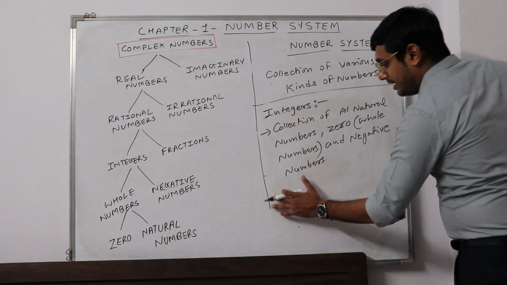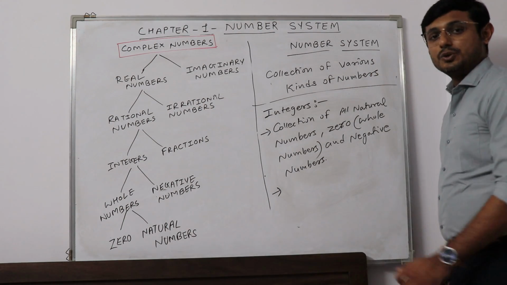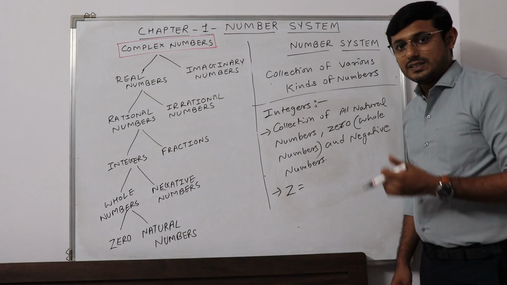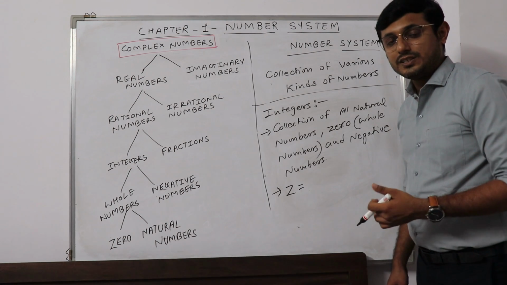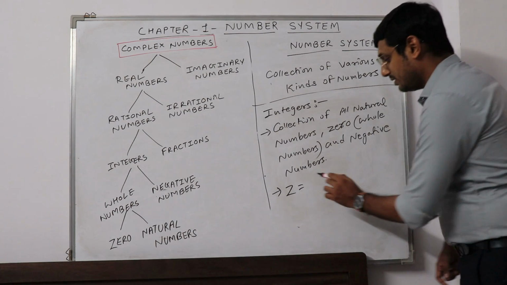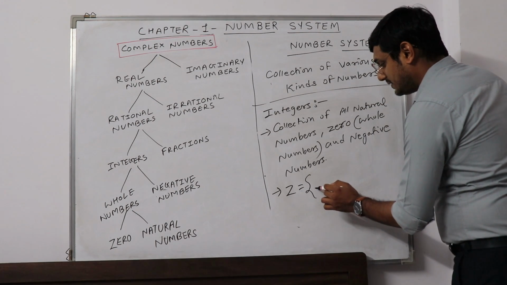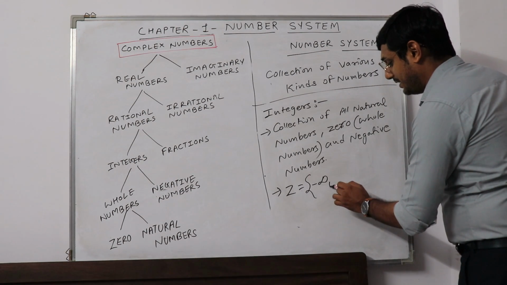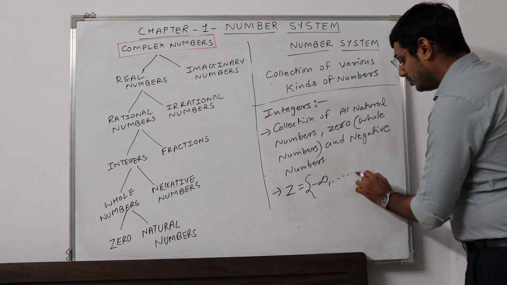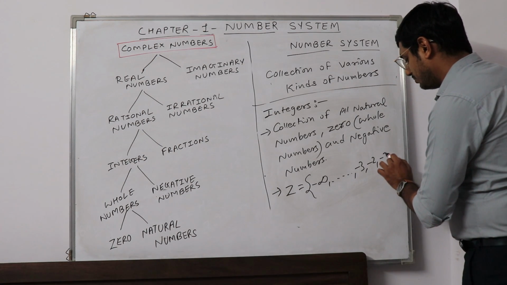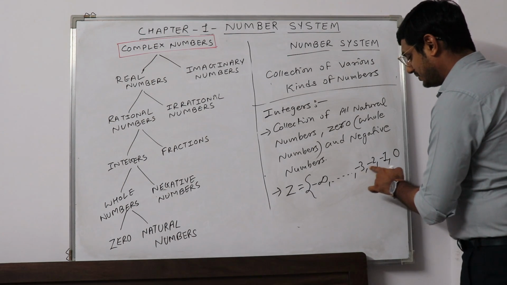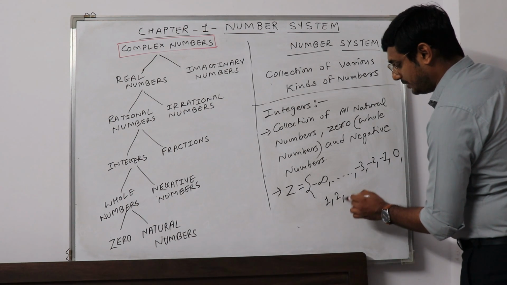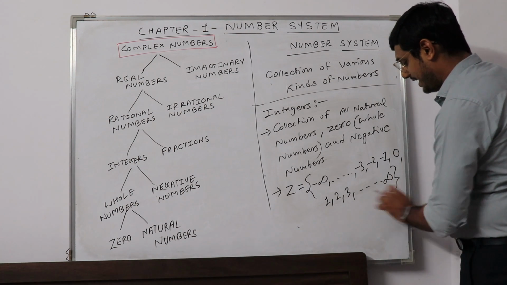Now the set of integers is denoted by capital Z. Z means Zahlen, which means to count. It is a German word. The set of integers starts with minus infinity, goes to -3, -2, -1 and 0, then it goes to 1, 2, 3 up to infinity.